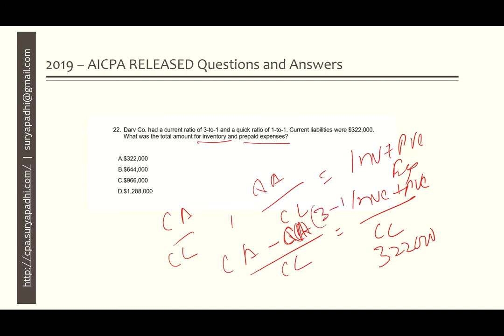3 minus 1, that is 2. If the current liabilities is 322,000 and inventory and the prepaid expenses is twice of current liabilities, that means 322 multiplied by 2, it equals 644. If you see the given options, option B is the right answer here.